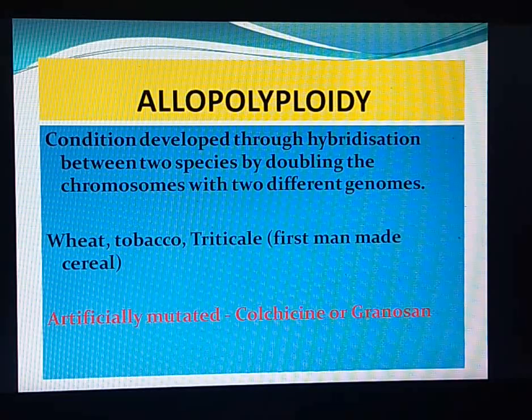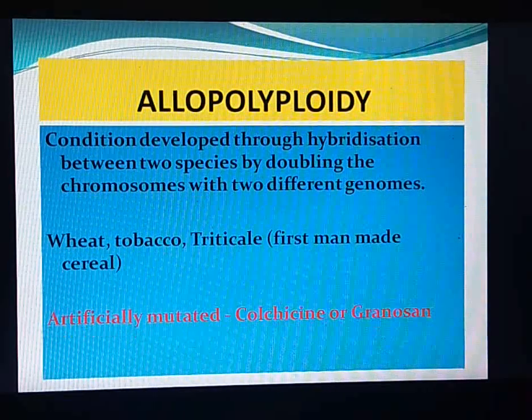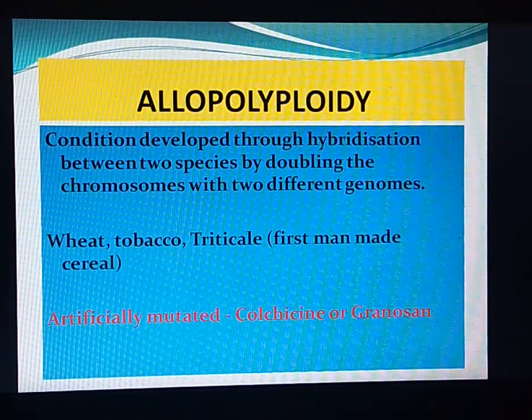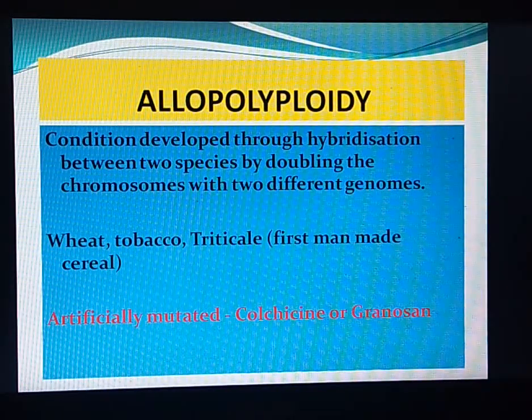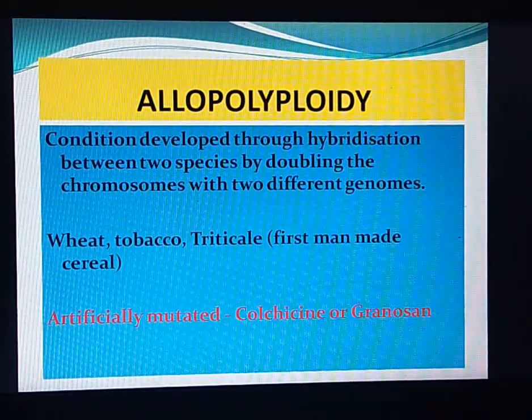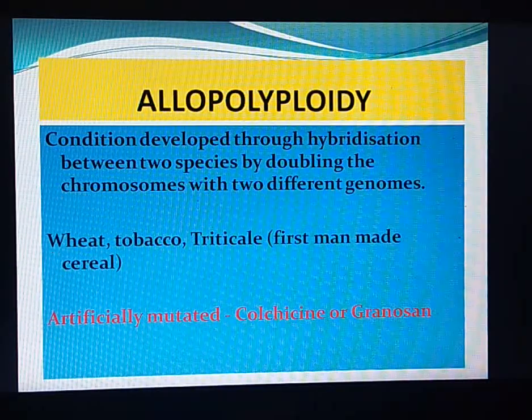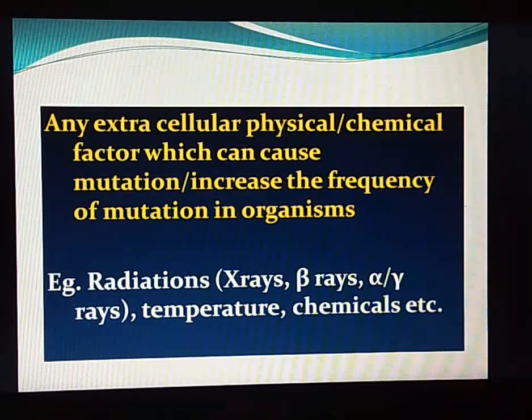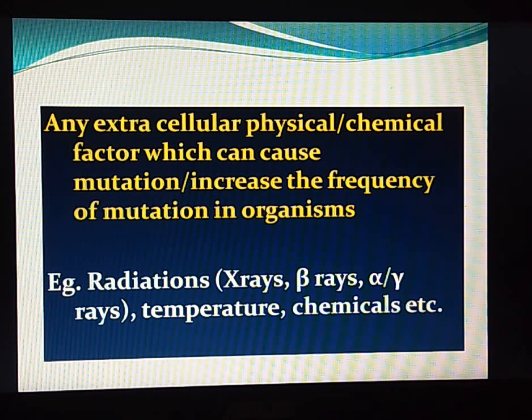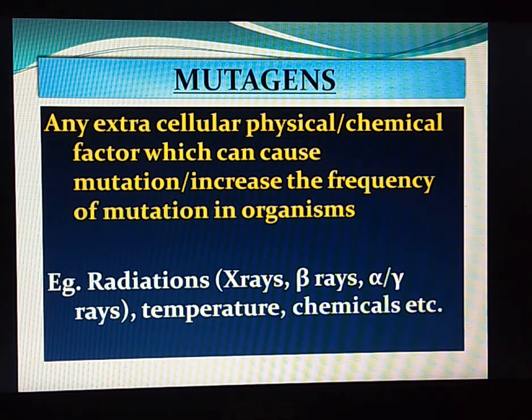To develop various varieties of plants, it may be seedless fruit plants or it may be with respect to yield in agricultural areas. So in nature, mutation is a random process, which often occurs at low frequency. But this mutation can be induced artificially by certain external factors, which we also call mutagens.